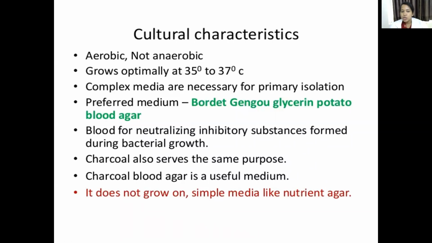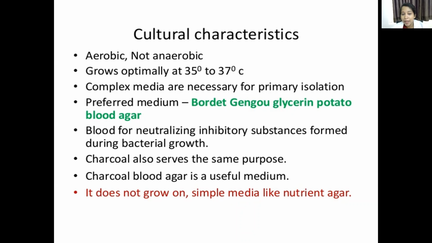Then coming to cultural characteristics. They grow optimally at 35 to 37 degrees centigrade. And the important feature about this is it doesn't grow in simple media like nutrient agar.